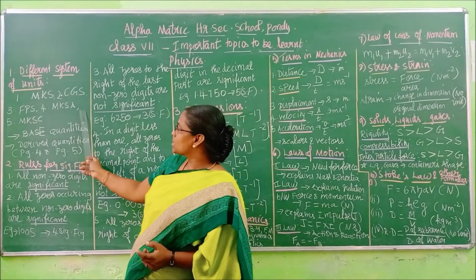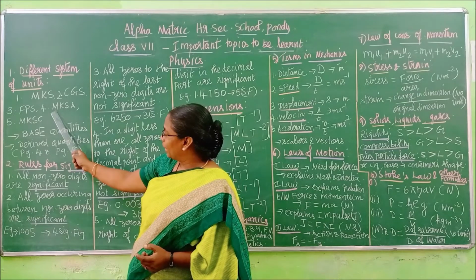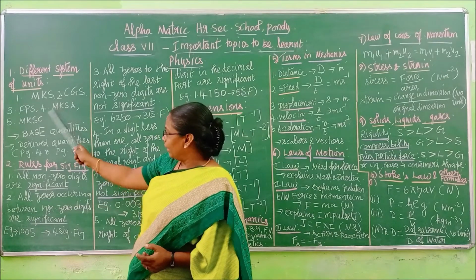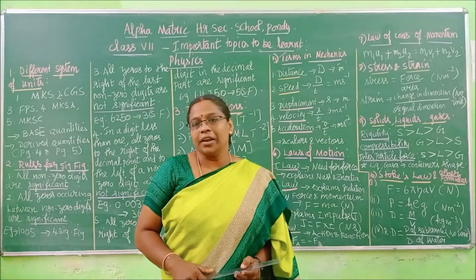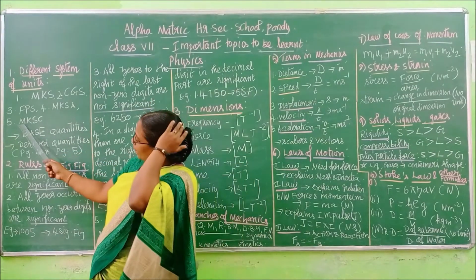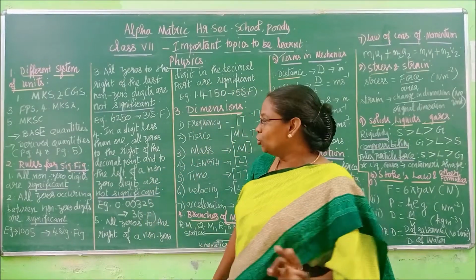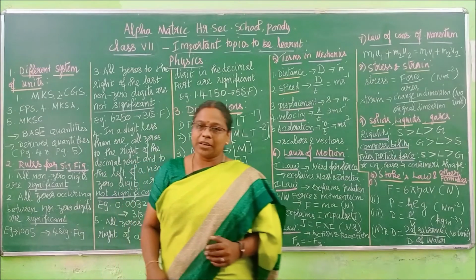What does MKS say? Length, mass, and time. And the MKSA goes for electric current. Next one is the MKSC system. So there are 5 systems, but usually, children, the first 3 systems are mainly accepted, right?